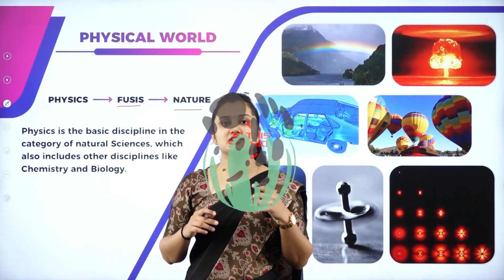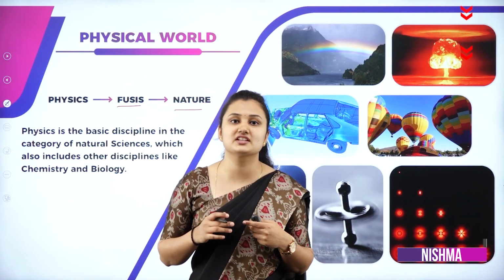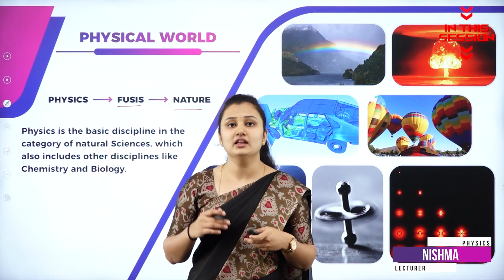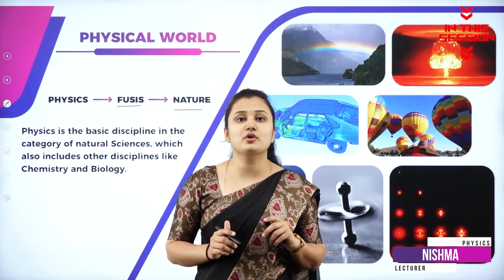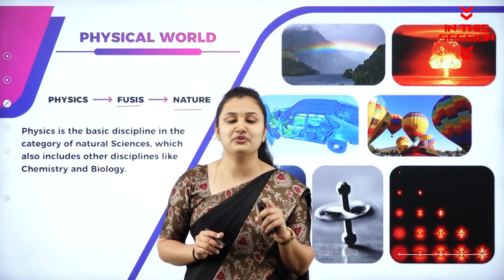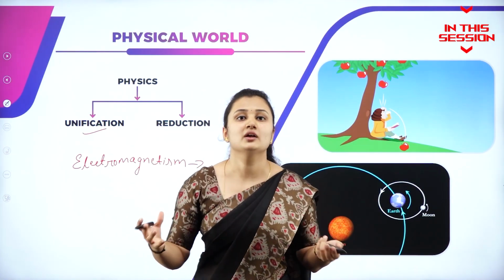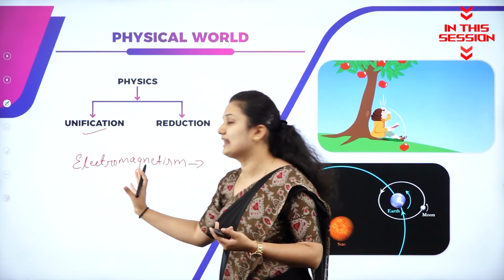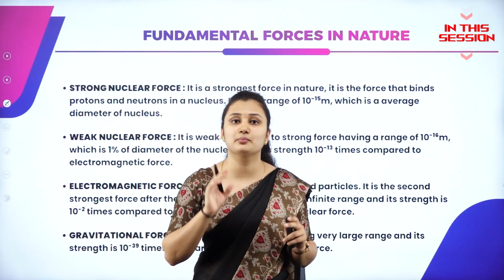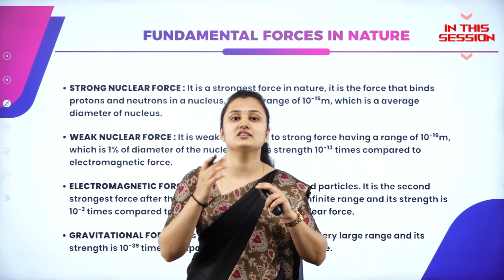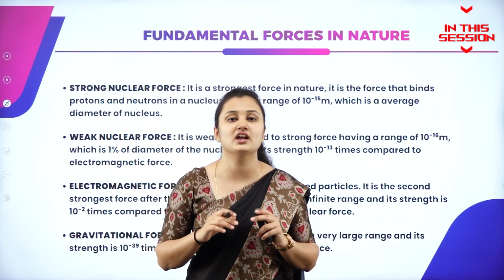Whenever scientists, researchers try to analyze the physics behind a natural phenomena, they follow a process. This process we call it as scientific methods. Electricity and magnetism was unified by Maxwell and it was given as electromagnetism. Force is a pull or push that causes the object to change its velocity or shape.